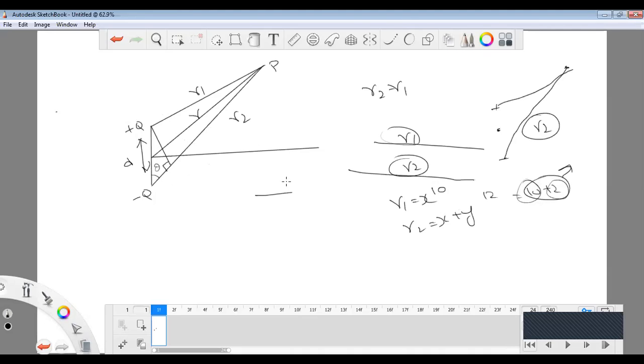So from this right angle triangle, this is the theta value, with adjacent, hypotenuse and opposite sides. So cos theta equals, what is the cos theta value here?